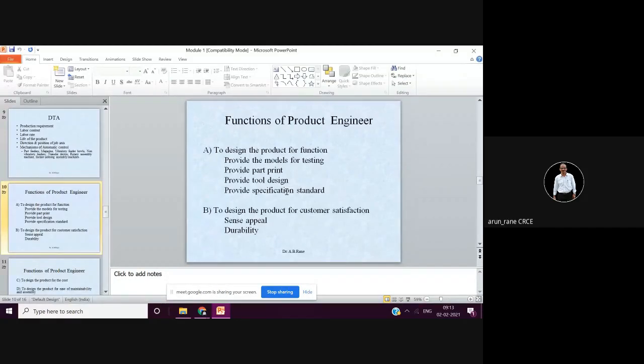Then, if possible, the procedure of surface coating, like how to harden, at what temperature, what should be the soaking time, what should be the quenching medium. If you are giving that, that is well and good. But if you are not providing that, at least specify what is the hardness required, what kind of process is expected.